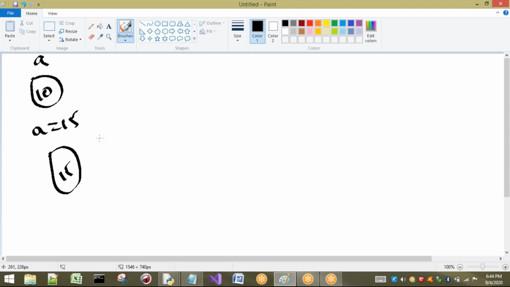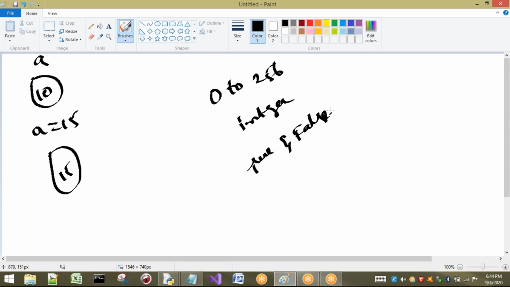Okay, so I will talk about int type values first. Before the program starts, integer objects from 0 to 256 will be created. Next, for boolean type, initially two objects are created: True and False. For str type, that is string type, the objects will be created at runtime, not at the start of the program.